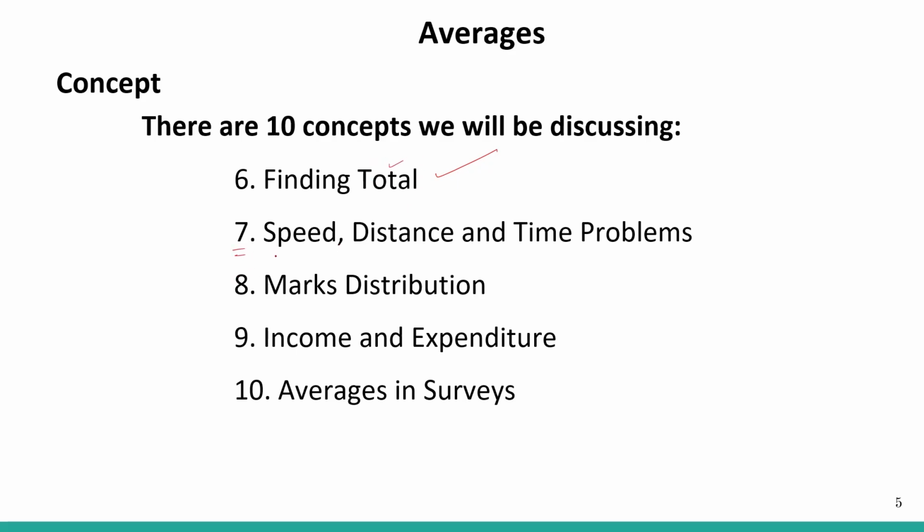In the seventh part, we'll discuss speed, distance, and time problems and mark distribution, and how it is crucial from a teacher's perspective when judging a class's performance. The ninth topic will be income and expenditure, and how they are calculated via averages. And averages in surveys, which is also a crucial subtopic in this topic.